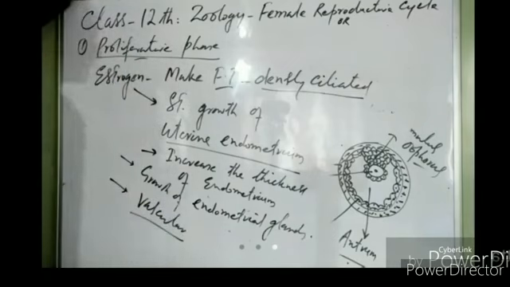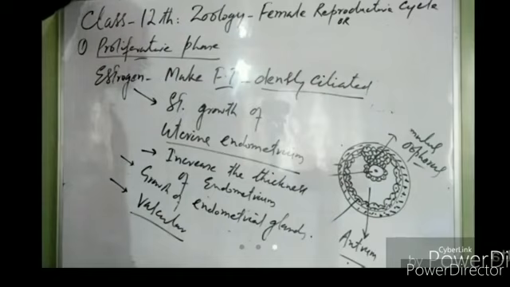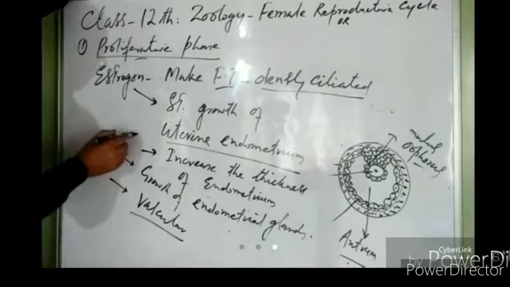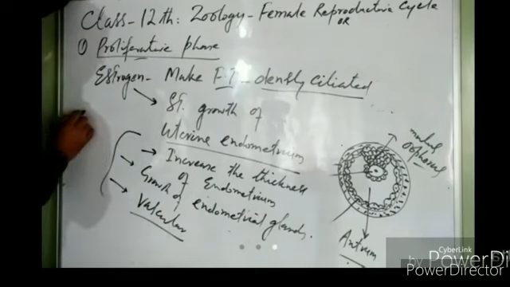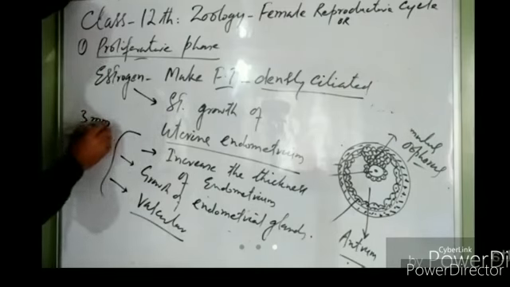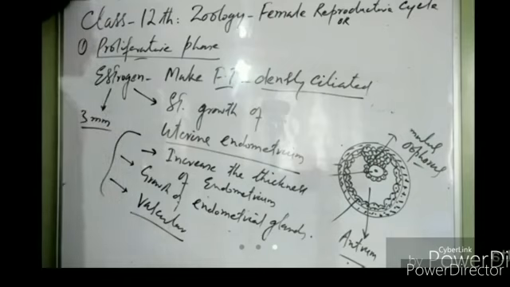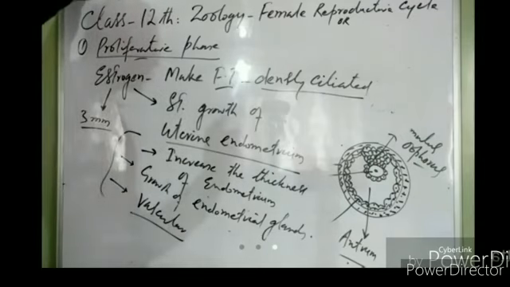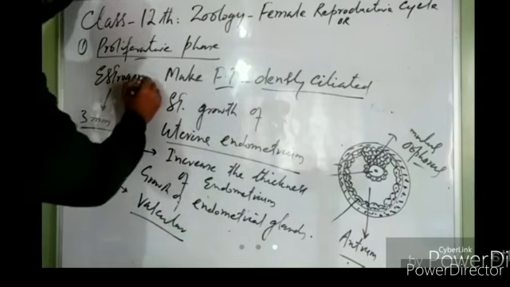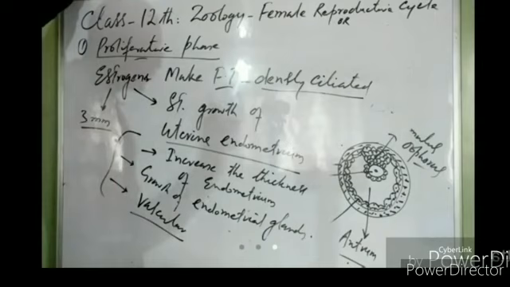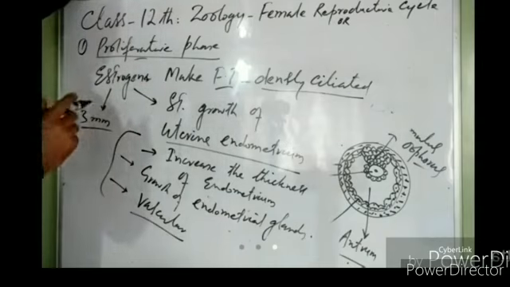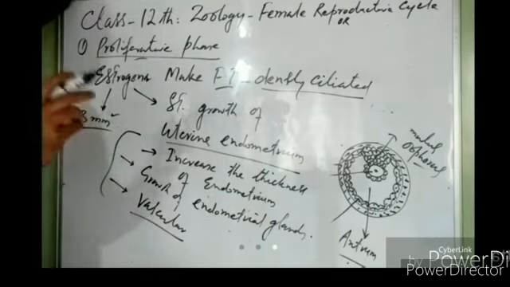That means estrogens stimulate the growth of blood vessels in the uterine endometrium. Now the thickness of the uterine endometrium is increased by 3 millimeters under the influence of estrogens. So when the estrogens are released, they make the uterine endometrium thick, right? They increase its thickness by 3 millimeters, right?